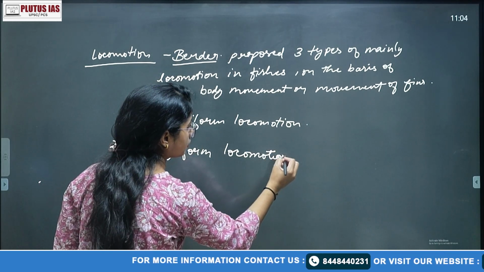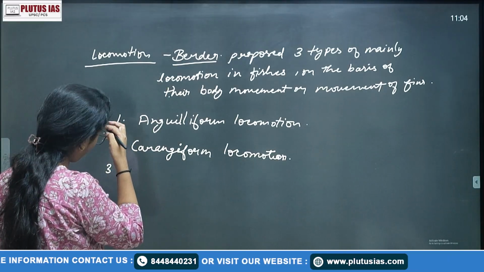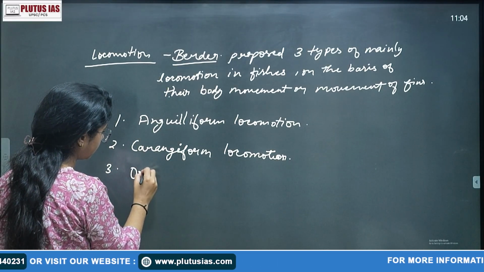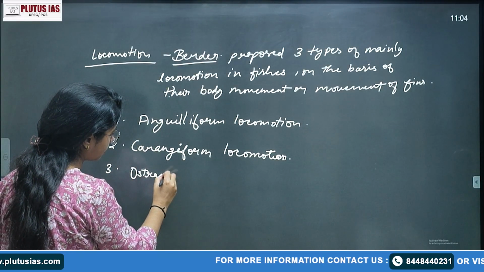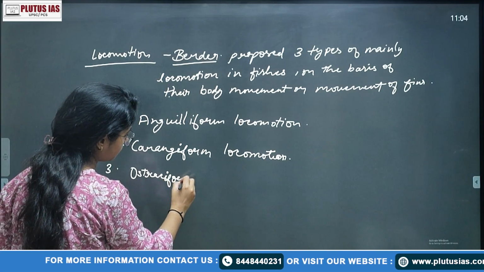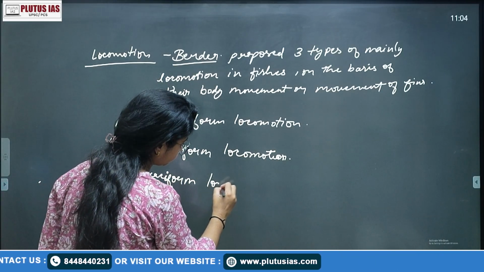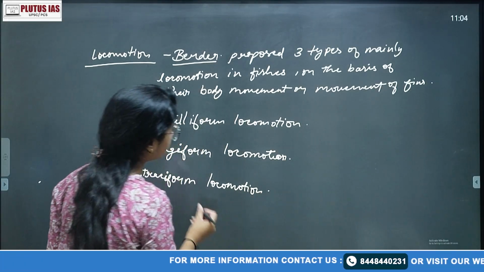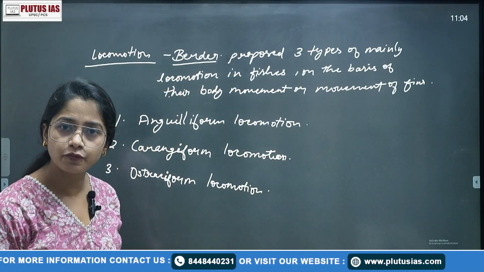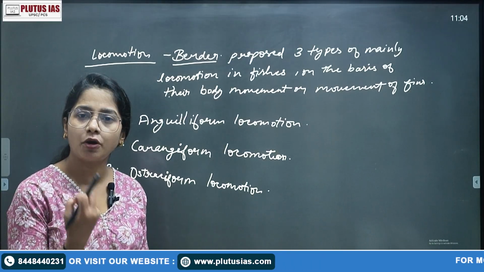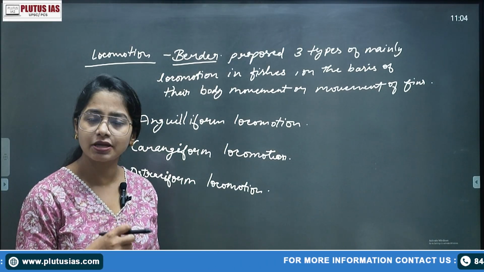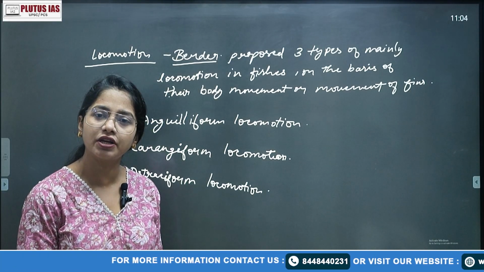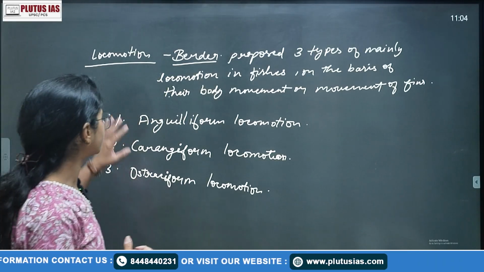The third is ostraciform locomotion. First we'll explain these three, then there are other types of motion also. These are not abnormal, but some specific types of locomotion that a few fishes generally show. So first we talk about these.